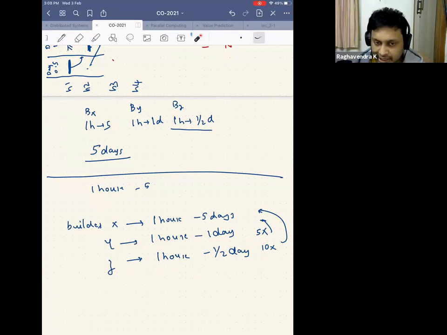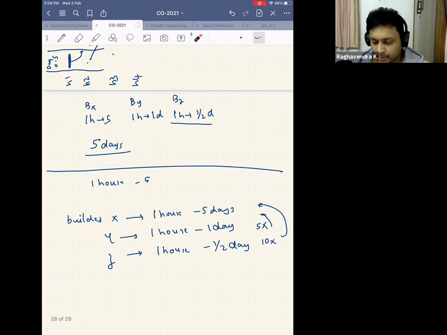You have not reduced the time it takes to construct a house. The time it takes to construct the house is still 5 days. It's just that when I'm constructing multiple houses, on average, I'm able to do better. So that is different from actually reducing the construction time. You have not come up with a new technology for constructing the house, neither have you changed the way the house is constructed. It's just that when I'm constructing houses in bulk, the average time of one house construction is reduced. So that distinction is very important.